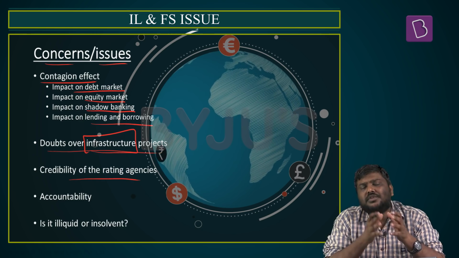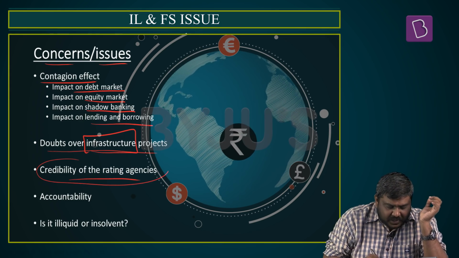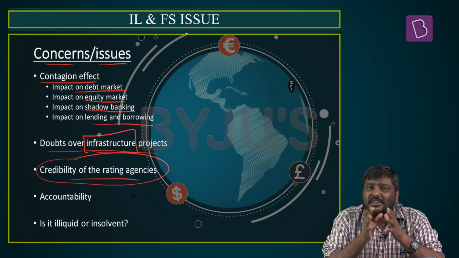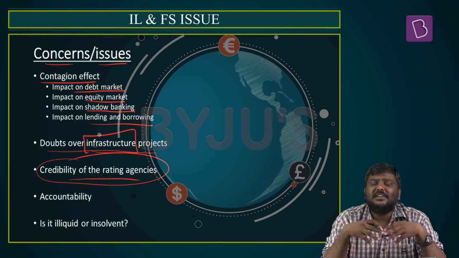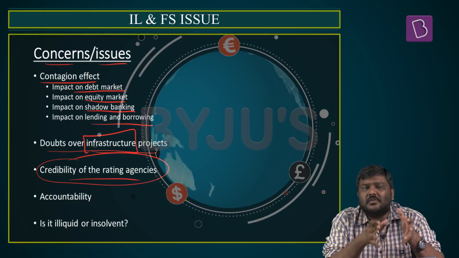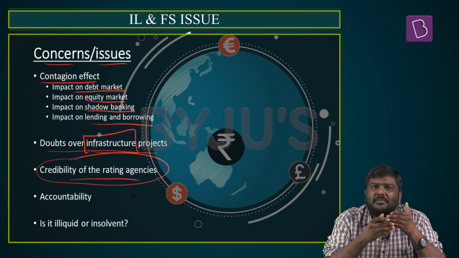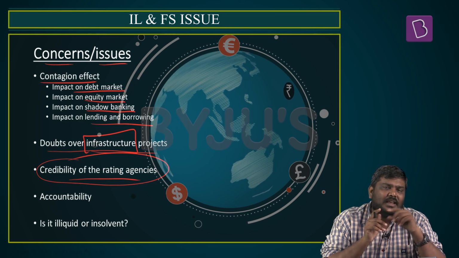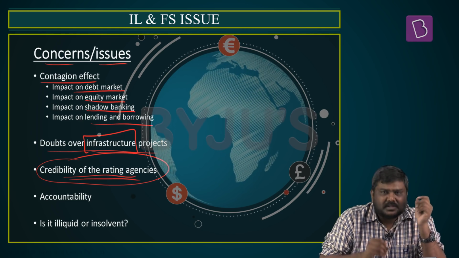Next, most importantly, this issue has raised doubts over the credibility of the rating agencies. It's a coincidence that exactly 10 years after the global financial crisis, a mini crisis has been brewing in India in the form of IL&FS. This reminds us of what happened in 2008. One of the reasons stated as the cause of the 2008 crisis is the credit rating agencies.